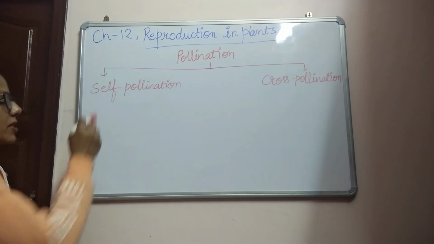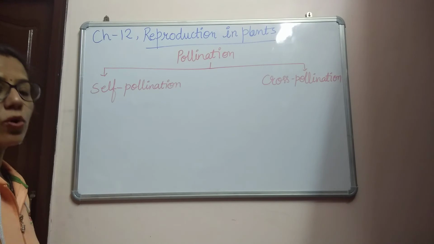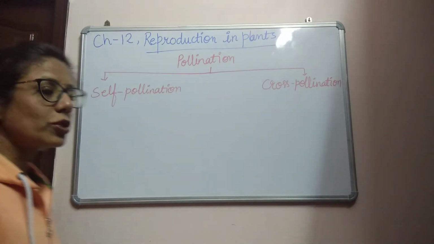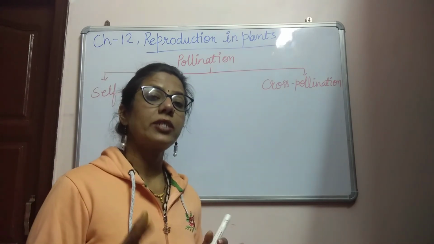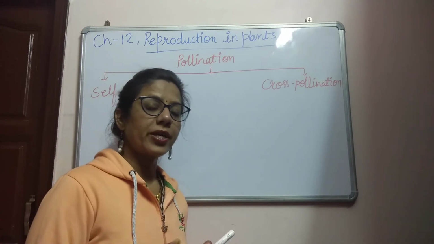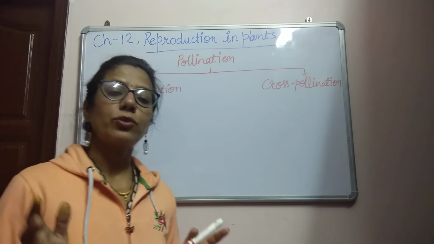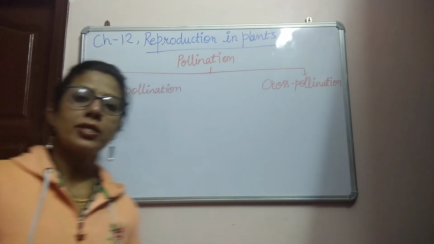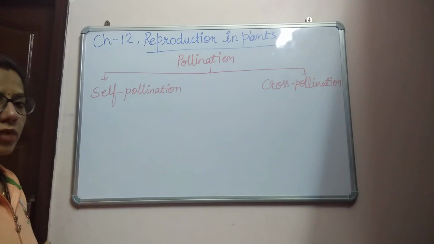As the name suggests, self pollination means it occurs in the same flower, or maybe between two flowers on the same plant. And cross pollination means there are two plants of the same kind, the same variety, and when the pollen grains transfer from anther to stigma between two different plants of the same variety, this is known as cross pollination. Now we will discuss each type of pollination in detail one by one.